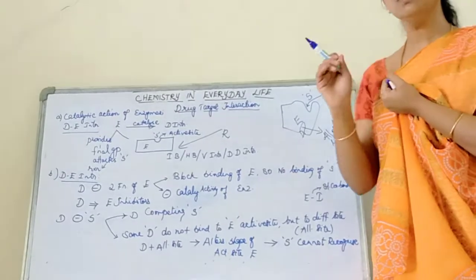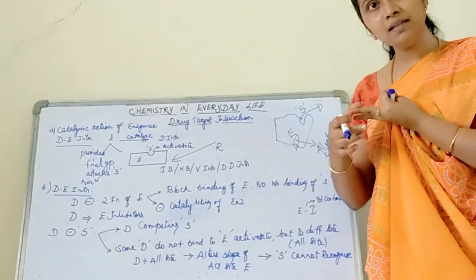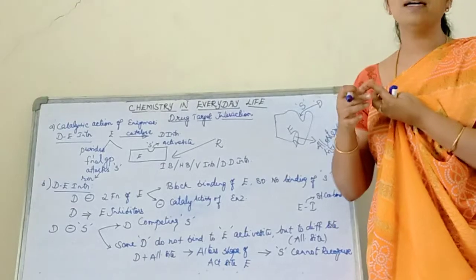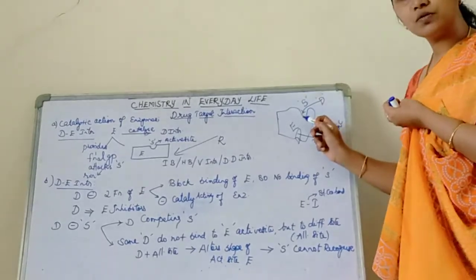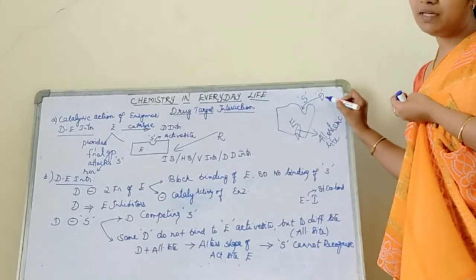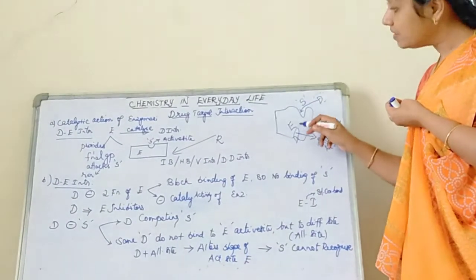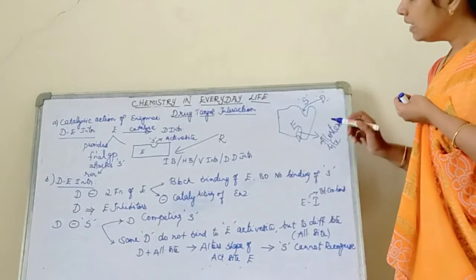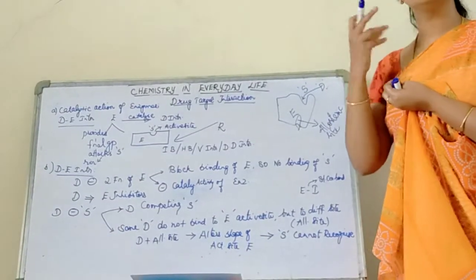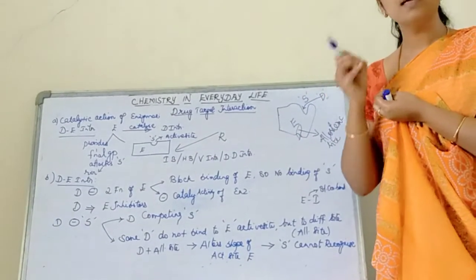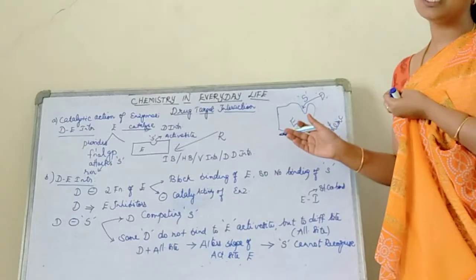Done. So, till now we have seen the drug, the action of the enzyme, and how my drug inhibits the action of the enzyme, and two kinds of drug interaction. My drug competes with the substrate to bind to the active site of the enzyme, and this drug is called a competitive inhibitor. Other kinds of drugs will not bind to the active site, but will bind to the other site of the enzyme called the allosteric site. When these drugs bind to the allosteric site, the structure of the enzyme will be altered in such a way that my substrate cannot recognize the enzyme, so the chemical reaction will no longer proceed.